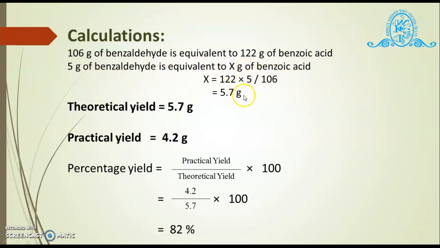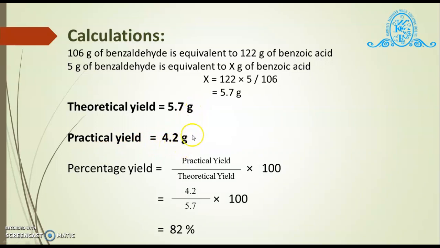By calculating, 122 gram into 5 divided by 106 is equal to 5.7 gram. This is the theoretical yield for this synthesis, and the practical yield obtained by performing the actual practical is 4.2 gram.